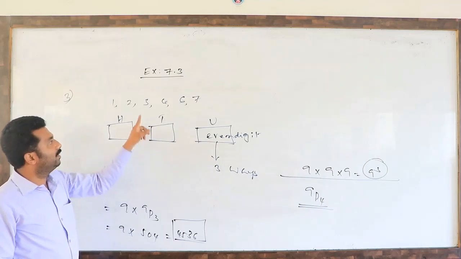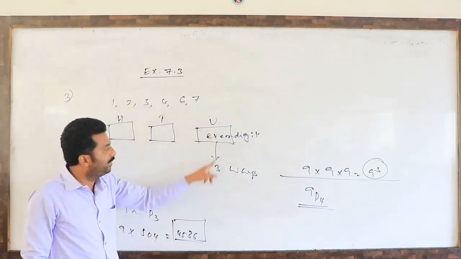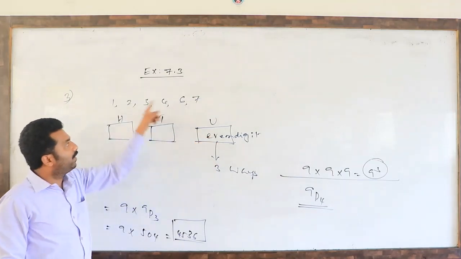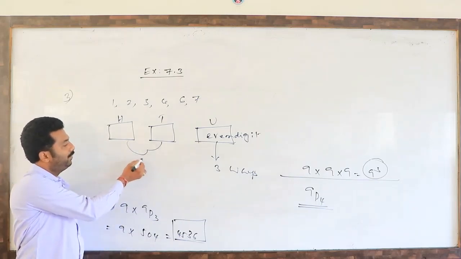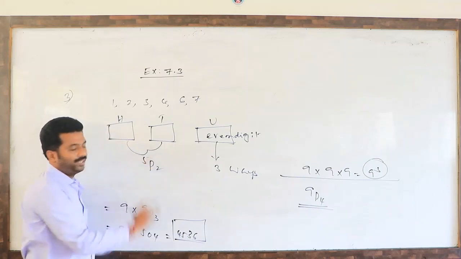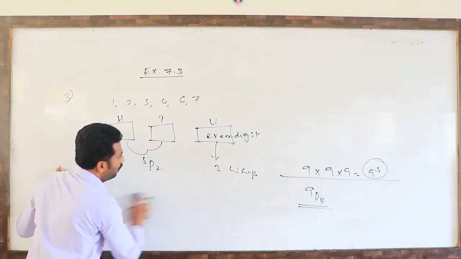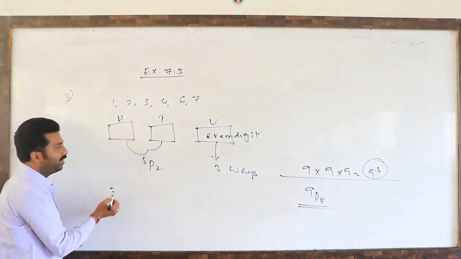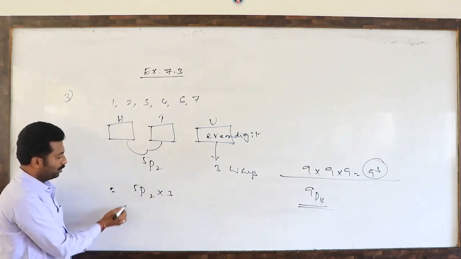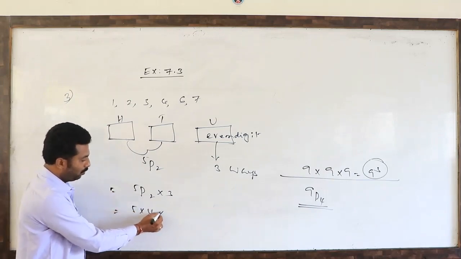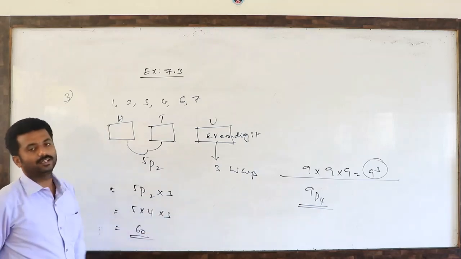Remaining 2 blanks for the remaining digits. Total 6 digits are there. Here one even digit is gone, remaining 5 digits are there. 5 digits, 2 blanks, so these 2 blanks can be filled in 5P2 ways. So from the fundamental principle of counting, the required number of 3-digit even numbers is 5P2 into 3. 5P2 means 5 into 4, which is 20, into 3, so 60 even numbers are there.